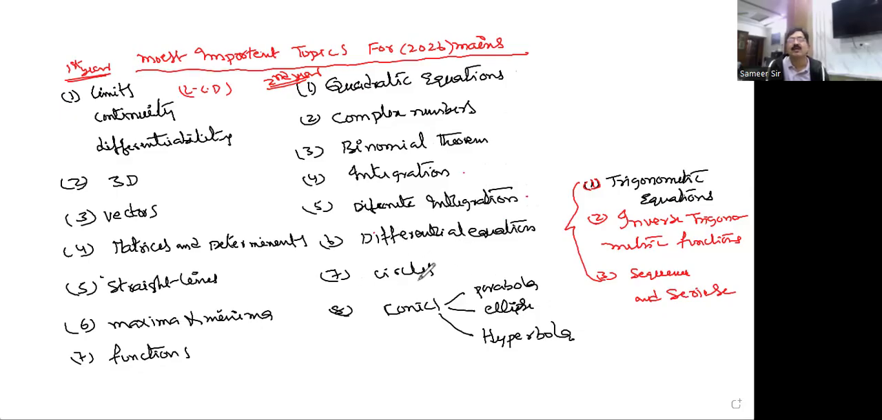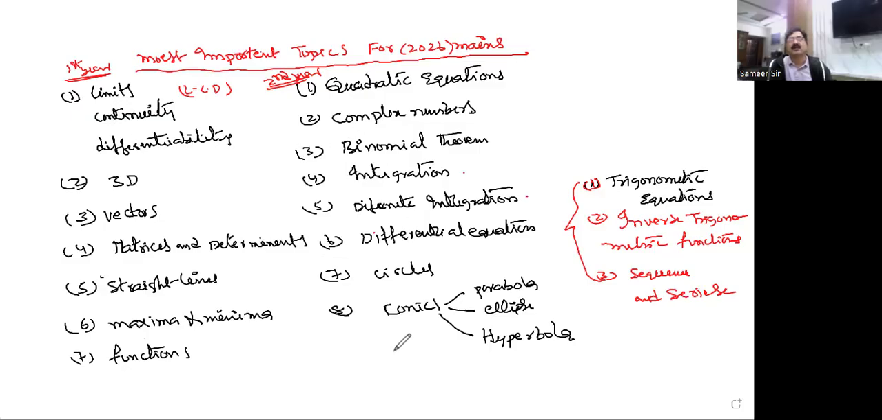And from coordinate geometry, I divided into 2 sections. One is circle, the other one is conics. Circles anyhow. Conics, you know very well: parabola, ellipse, hyperbola, together we are calling conics. Whoever is perfect in these 15 topics.